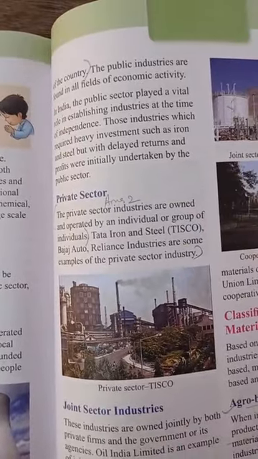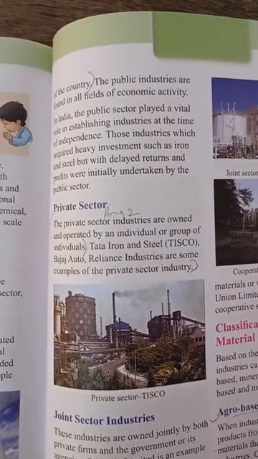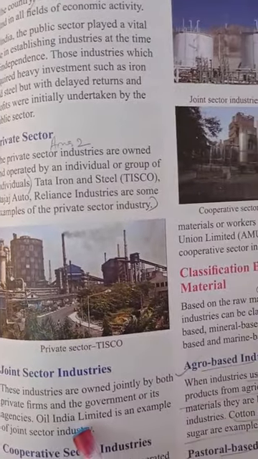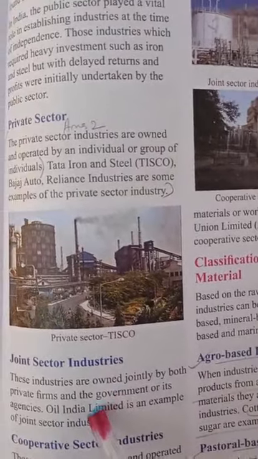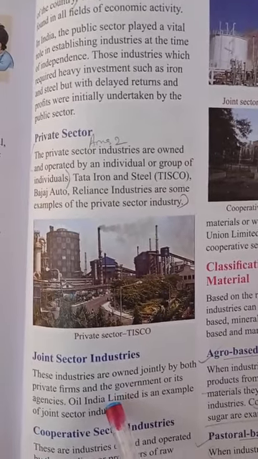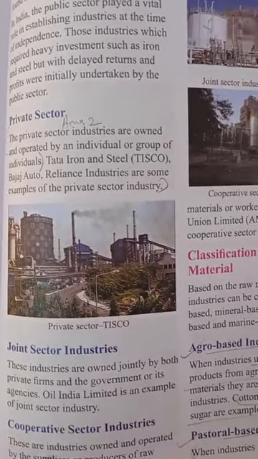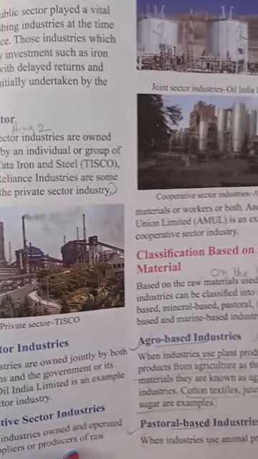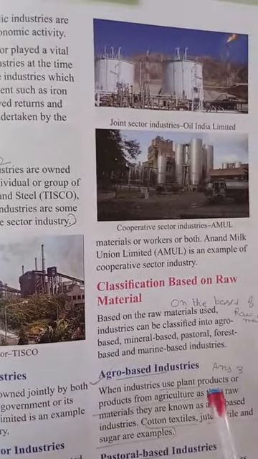Now the private sector is owned by the individual or the group of individuals. Now the joint sector industries are those which are owned jointly by both the private firms and the government, and the cooperative sector, that is owned by the suppliers or the producers of the raw material.